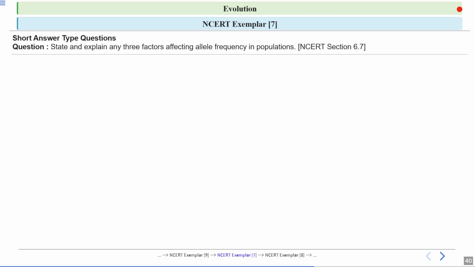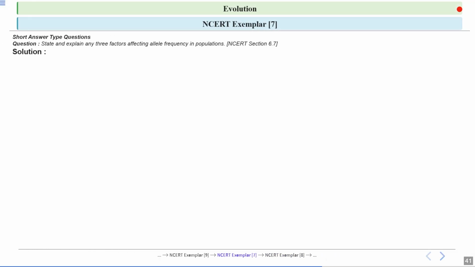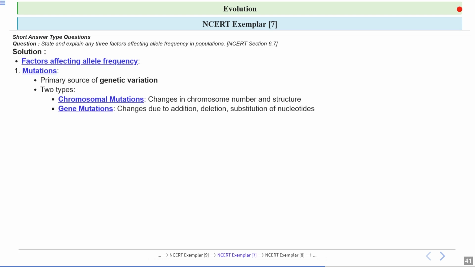Next question, you have to state and explain any three factors affecting allele frequencies in the population. Let's have a look at the answer. The first factor is mutation, which is a random change in the genetic material or the DNA, leading to new genetic variations that serve as a raw material for evolution.